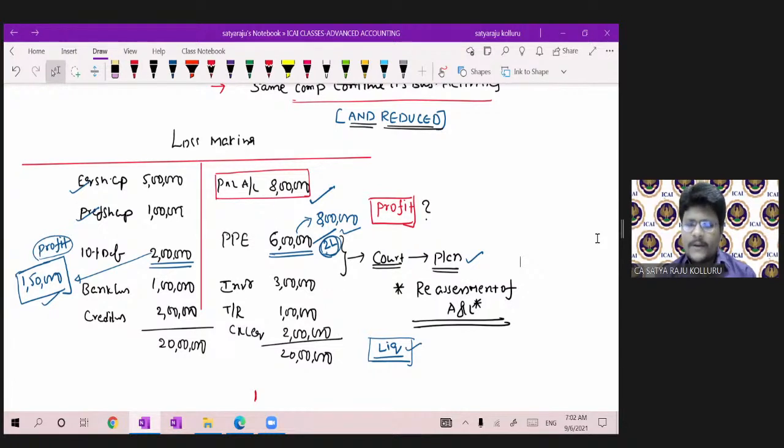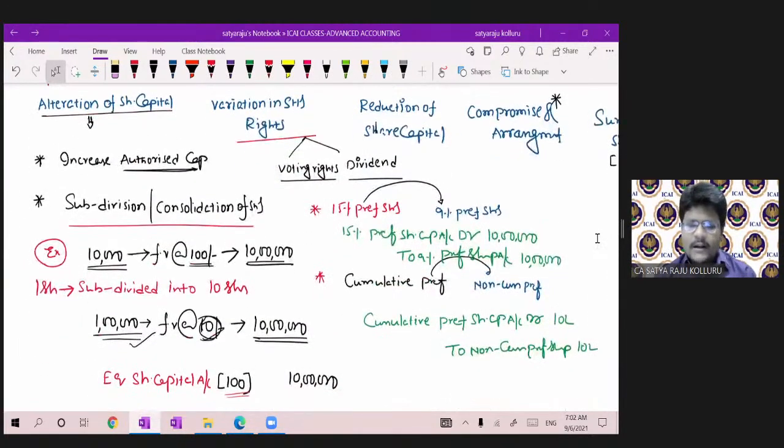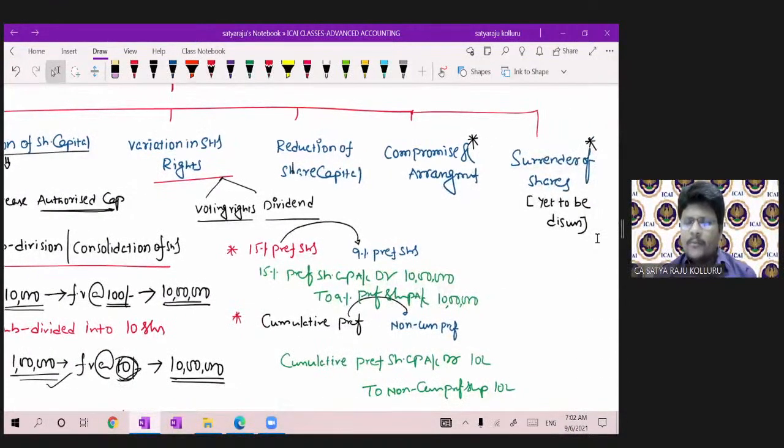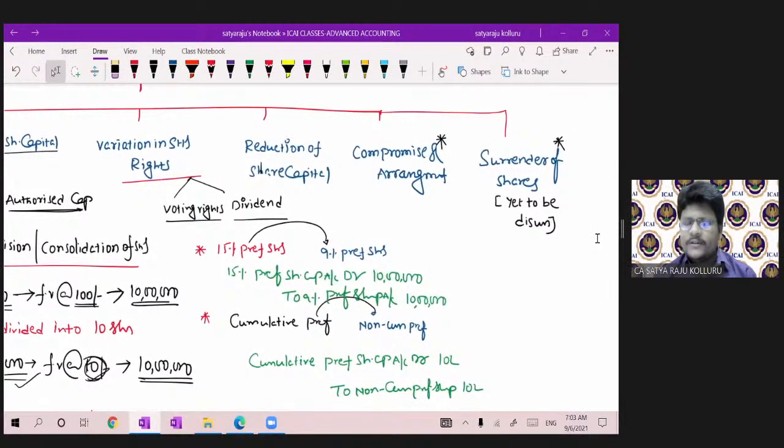But for the completion of internal reconstruction, court approval is required. The plan which takes place between the company and the other shareholders or stakeholders should be approved by the court. Only then can you start your internal reconstruction process. Then during internal reconstruction, what procedural issues take place? Alteration of share capital, variation in shareholders' rights, reduction of share capital, compromise and arrangement, surrender of shares. Surrender of shares is yet to be discussed by me.